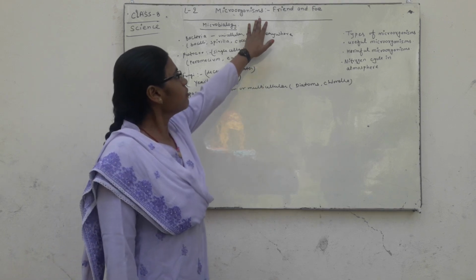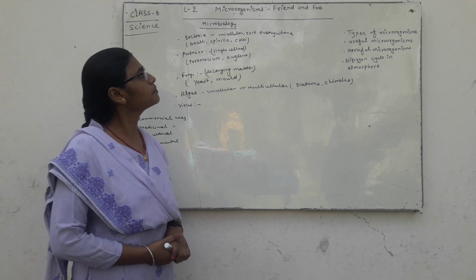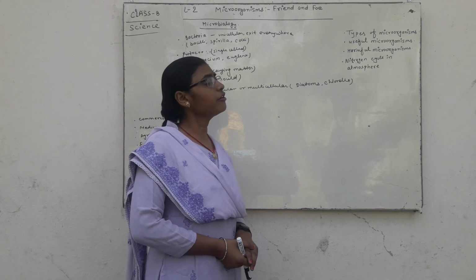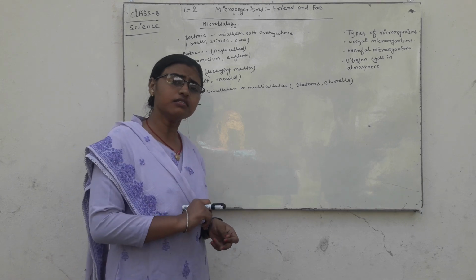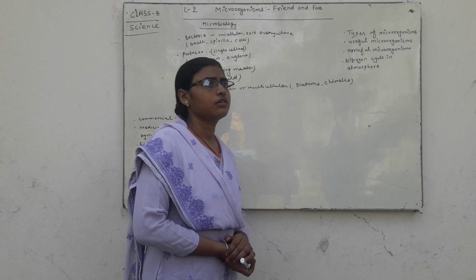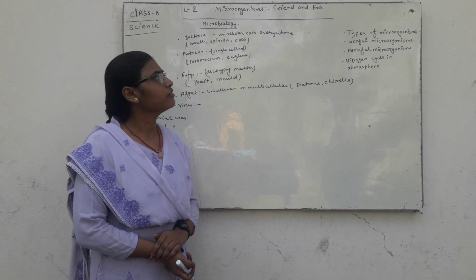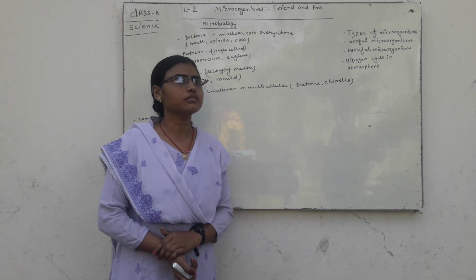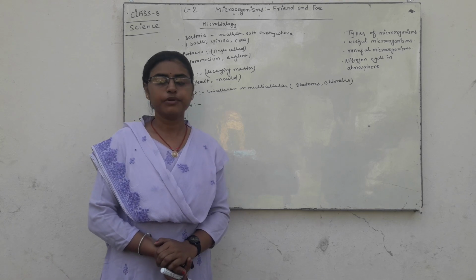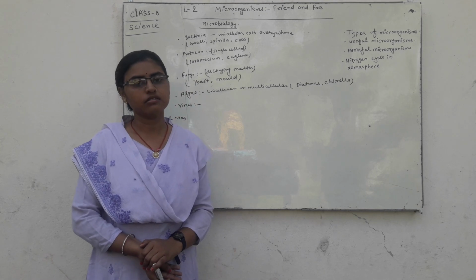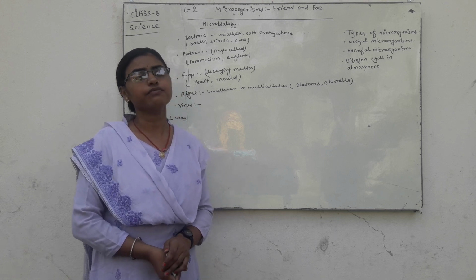The name of the lesson is microorganism. Microorganism means friend and foe. What is microorganism? Friend and foe. Some microorganisms are friends, but some are also called foes, because some organisms are useful for us and some are harmful for us.